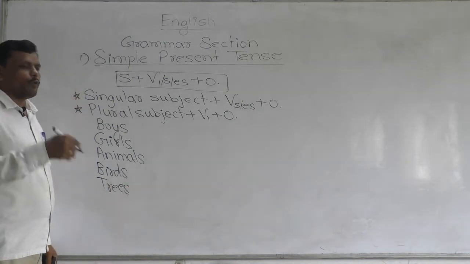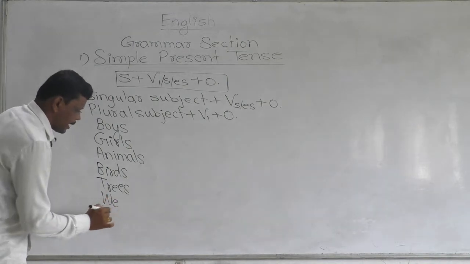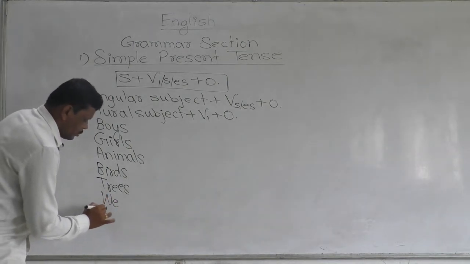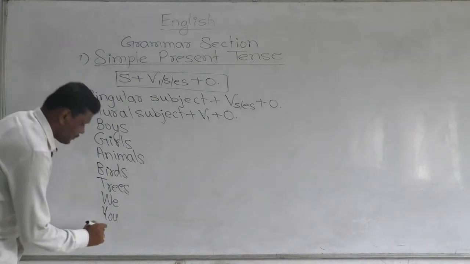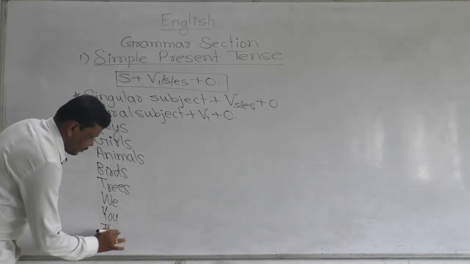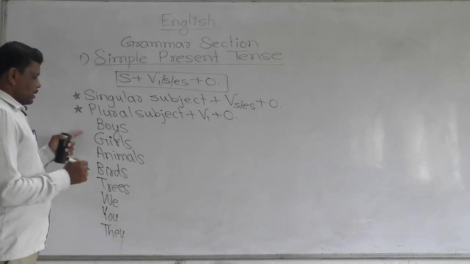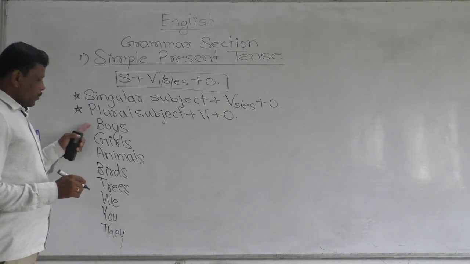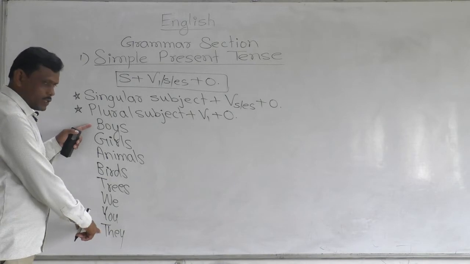Then what are the plural pronouns? We is a plural pronoun. Then you is considered as a plural pronoun. Then they is a plural pronoun. Okay, see, instead of boys as a pronoun we can use they.